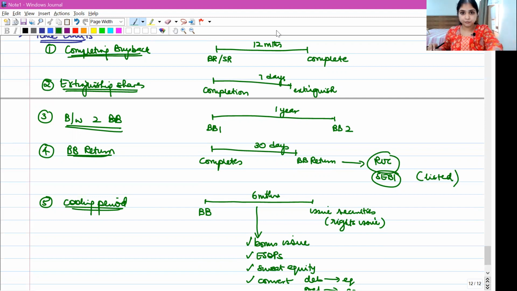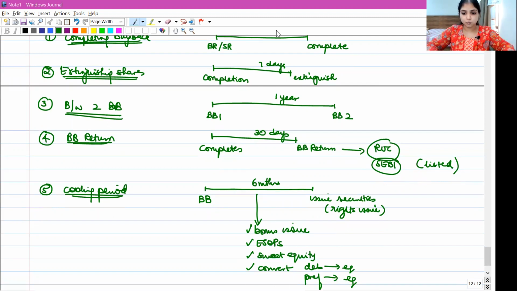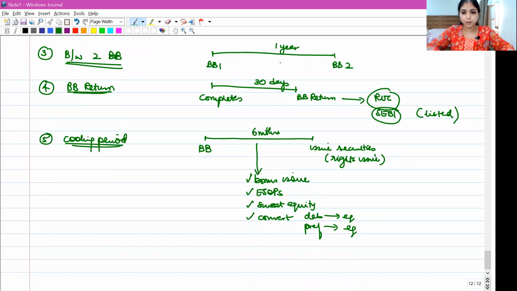This method of writing will make it easier for you to revise the day before your exam. When you're flipping through your pages, you look at this, and in a minute, revision will get completed. So come on, exactly the same manner, please write down in your notebooks. I'll wait for you all. I'll give you exactly 2 minutes. Come on, quick.